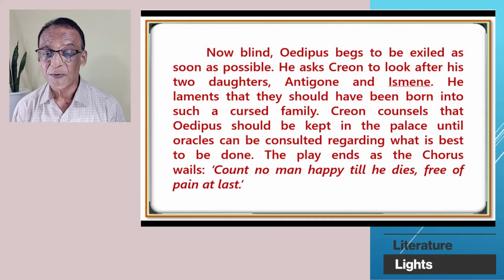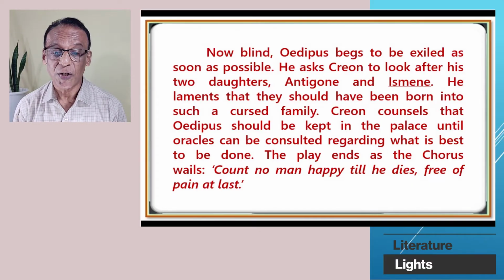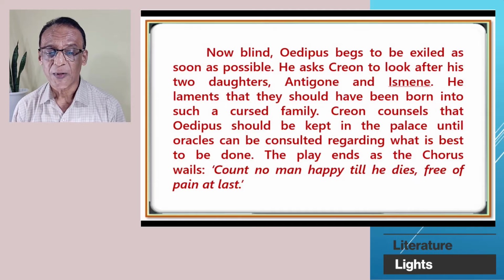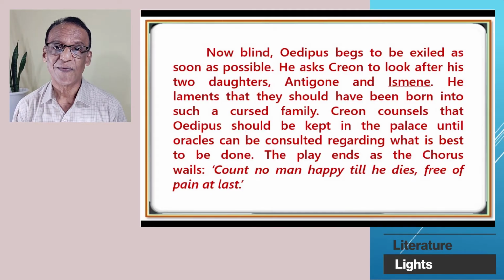Creon counsels that Oedipus should be kept in the palace until oracles can be consulted regarding what is best to be done. The play ends as the chorus wails, "Count no man happy till he dies, free of pain at last."